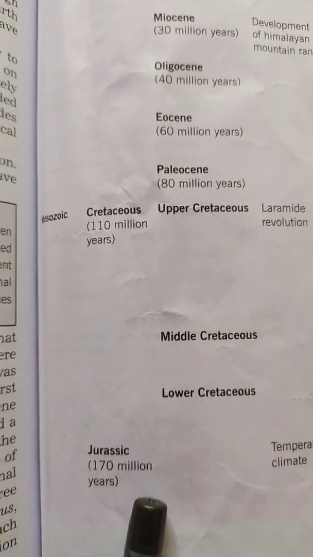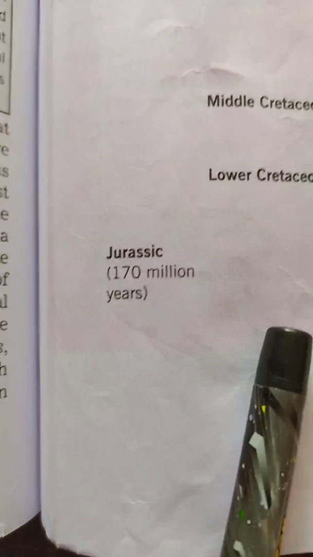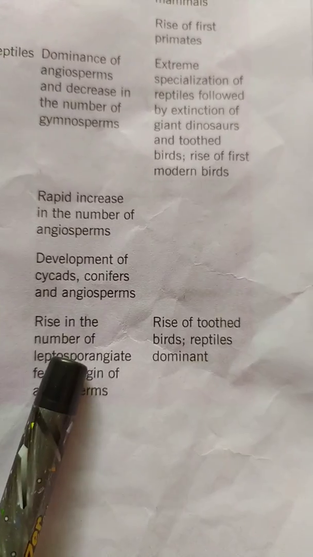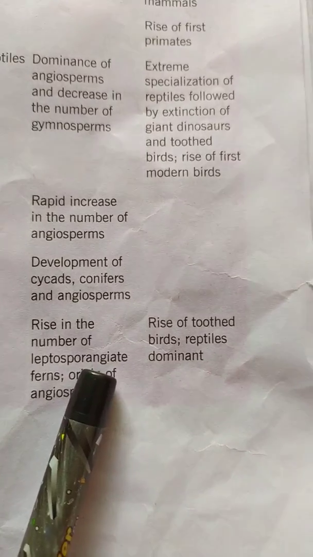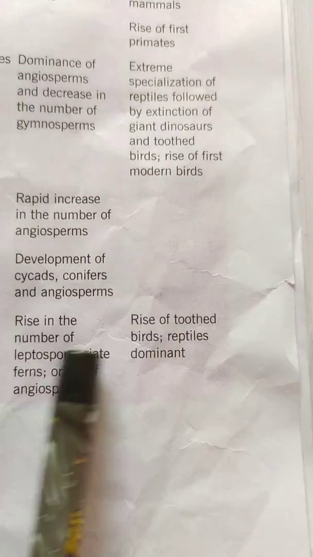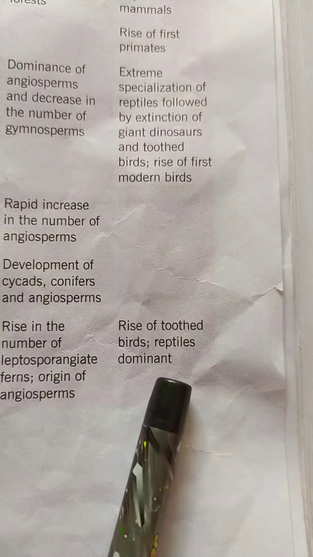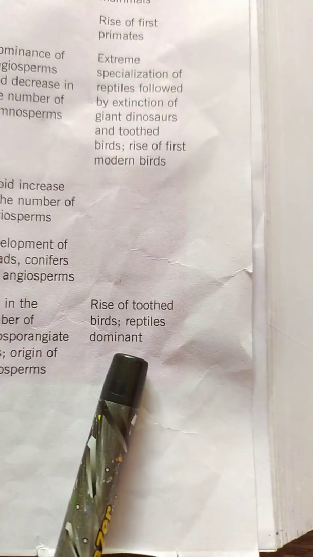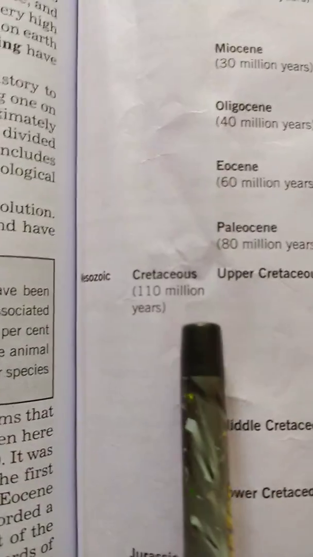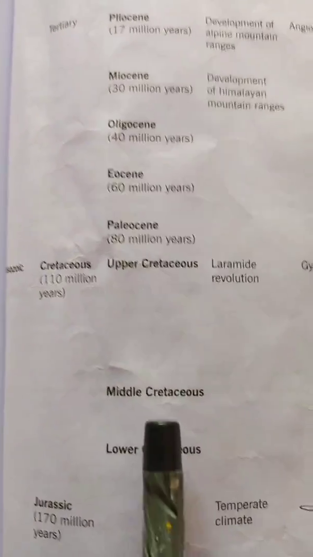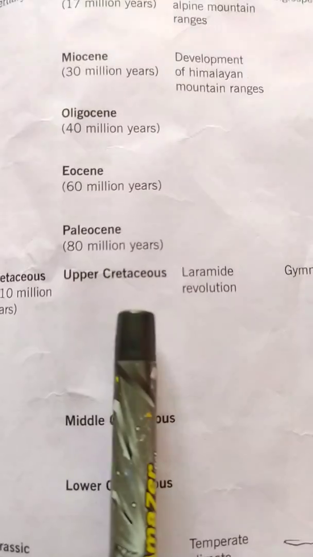In the Mesozoic era, if we look at the first period, we see in the Jurassic period that there was dominance of modern ferns. Modern ferns dominated this time, and also angiosperms originated, and there was rise of toothed birds and reptiles which became dominant during this period. Then we come on to the Cretaceous period of Mesozoic era, which is divided into lower, middle, and upper Cretaceous period.